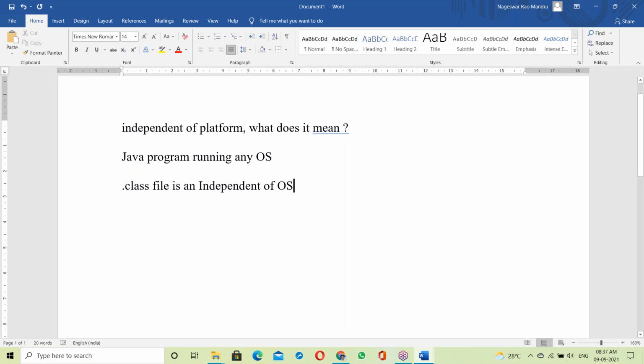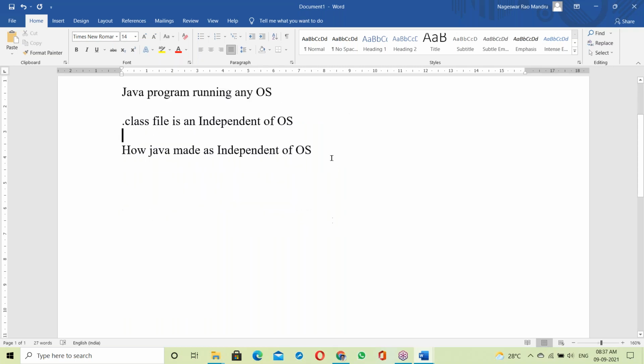How did Java make us independent of OS? This is the question: how did Java make us independent of OS? Before going to this, let us see about the exe file.